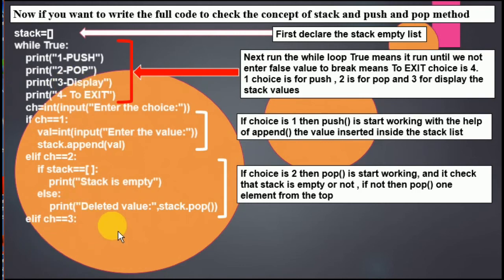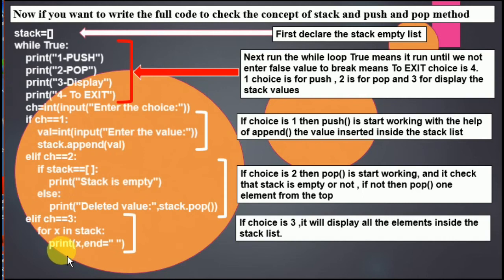Display. And how are you going to display? You know that the index value always starts from 0. So I start the loop: for x in stack. Whatever numbers are inside the stack are going to pass to the x, and when I write down print x in the same line, all the numbers are going to be displayed. Whatever values are inside the stack using the append, or whatever is being left after using pop, we can check by using this line, that is for x in stack.